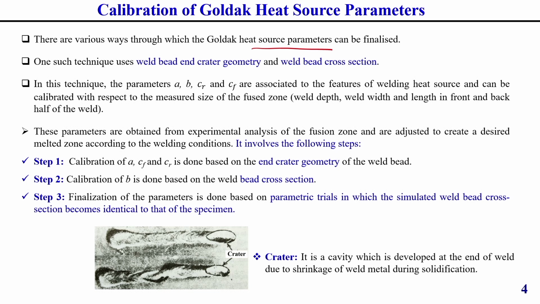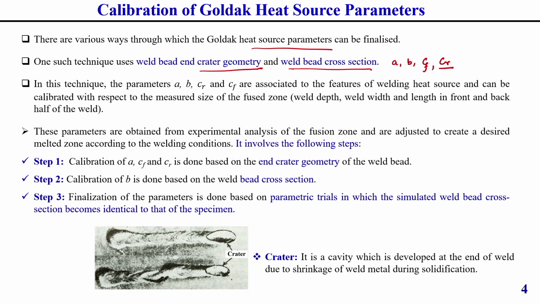For this, one technique we use for calibrating the heat source parameters is by considering the weld end crater and the weld cross section. These two geometries are considered for calculating a, b, cf and cr. Everything I will discuss in detail.